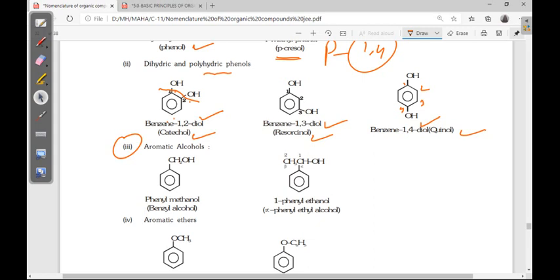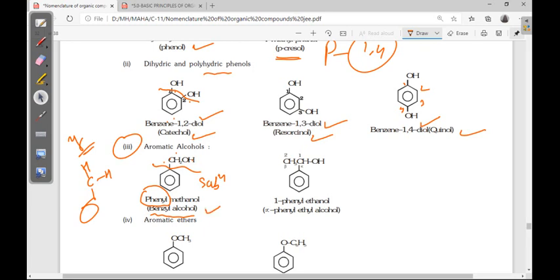Next, aromatic alcohols, right? So phenyl, see here the benzene ring is obviously a substituent because the side chain has the functional group. This is actually methyl alcohol, so the IUPAC name is methanol. In methanol one substituent is there, so phenylmethanol, but the common name is benzyl alcohol. Two hydrogens are there, as we already discussed. On the benzene-attached carbon, if two hydrogens are there, the second last letter Y, benzyl. Here benzyl alcohol. If chlorine is there, benzyl chloride, like that.